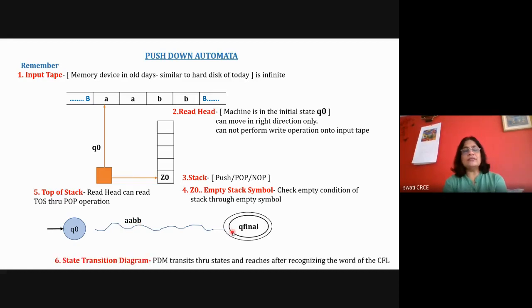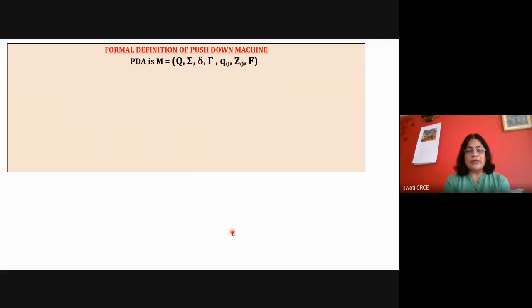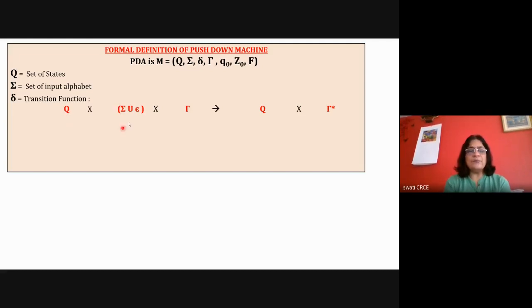Okay, and we can represent or visualize a pushdown machine with the help of a transition diagram and transition rules. So the formal definition of a pushdown machine is that it is a group of 7 elements: Q, sigma, delta, rho, Q0, Z0, and F, where Q is a finite set of states, sigma is the finite set of input alphabet, delta is the transition function: current state, symbol on the input tape, symbol on the stack. So a group of 3 is equal to the new state and the stack operation.